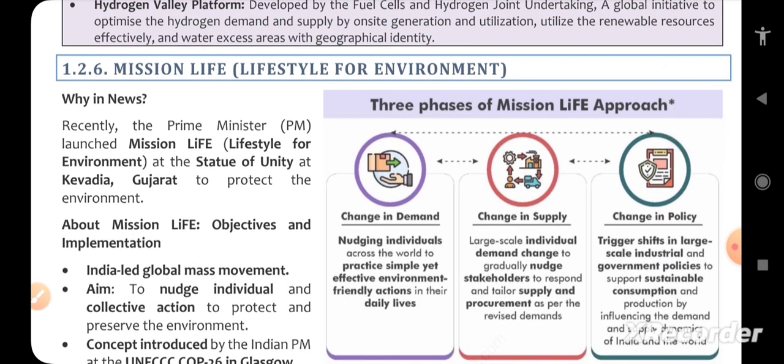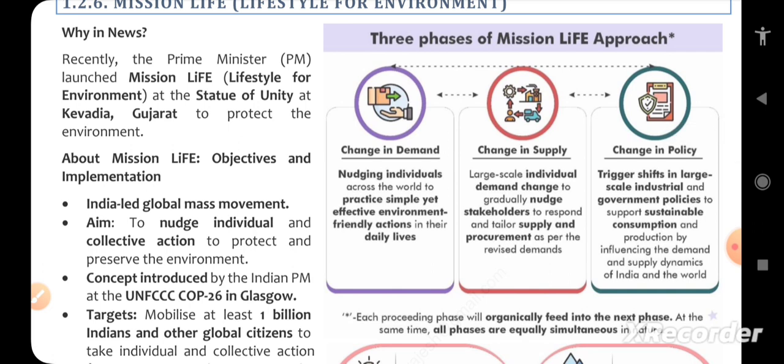Mission LiFE, Lifestyle for Environment. This is very important because Mission LiFE is a global mass movement taken by India. That is very important, and because of this it has more importance and more chances of questions being asked.